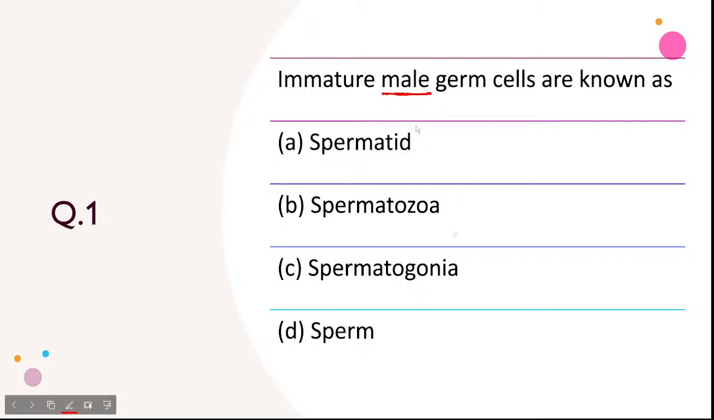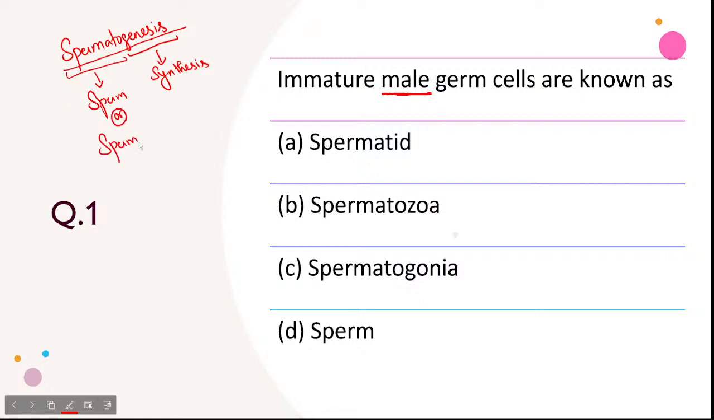Now, before we proceed, let me tell you something important. Number one, spermatogenesis. This is a process in which the male gamete will be produced. Genesis means synthesis, and spermato indicates sperm production, and another name for sperm is spermatozoa.